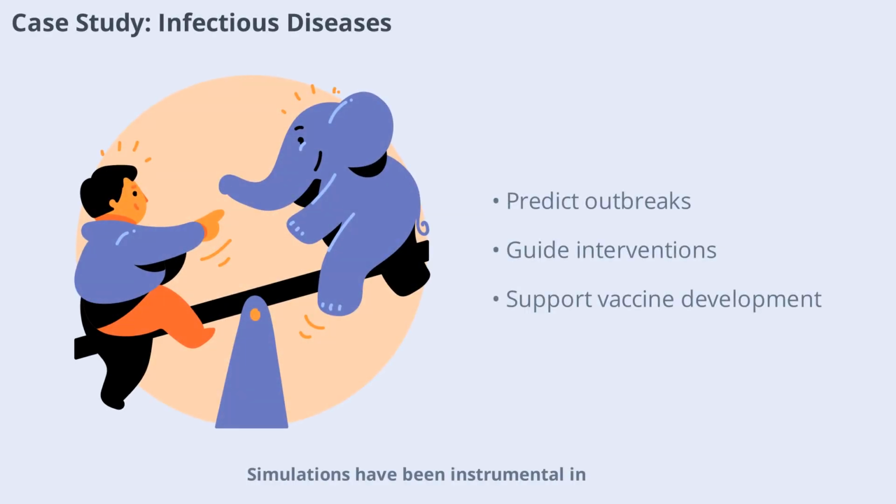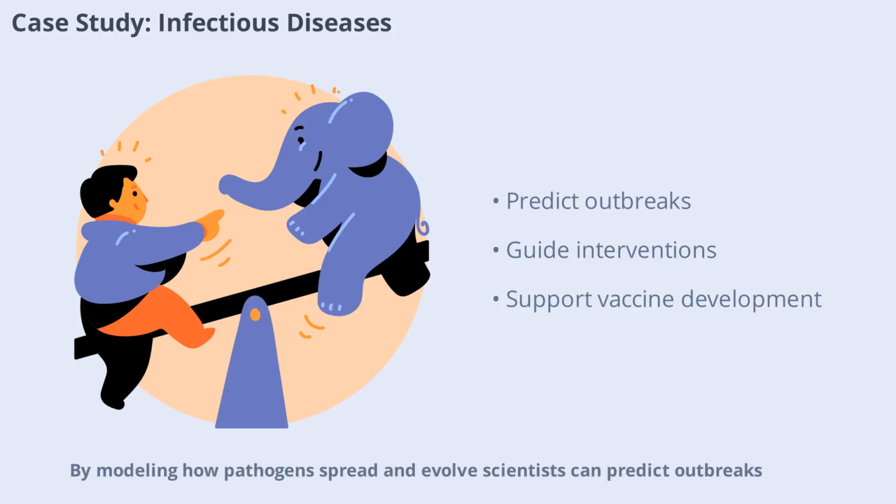Simulations have been instrumental in understanding and controlling infectious diseases. By modeling how pathogens spread and evolve, scientists can predict outbreaks, evaluate interventions, and develop vaccines. These tools are especially valuable during pandemics when rapid decision-making is critical. Simulations provide insights that guide public health strategies and save lives.